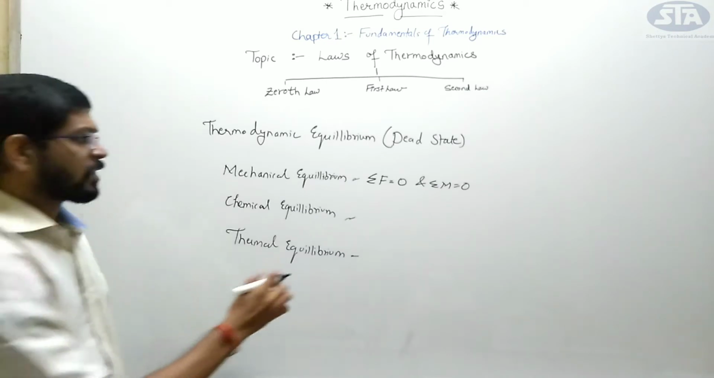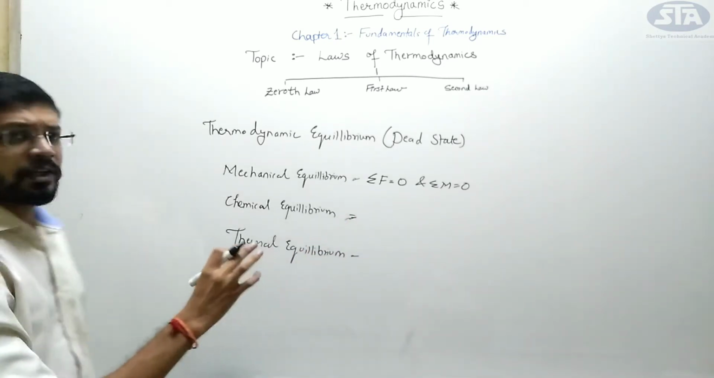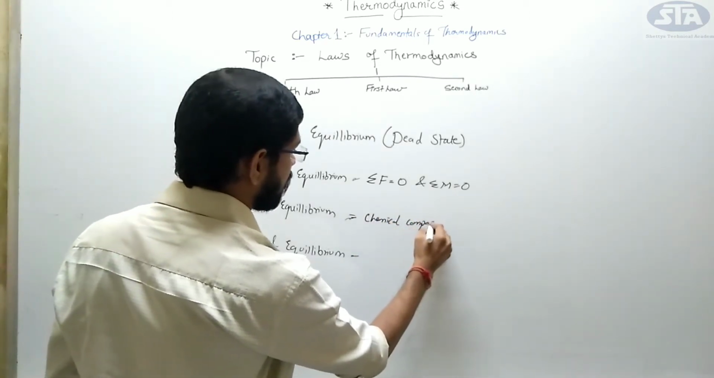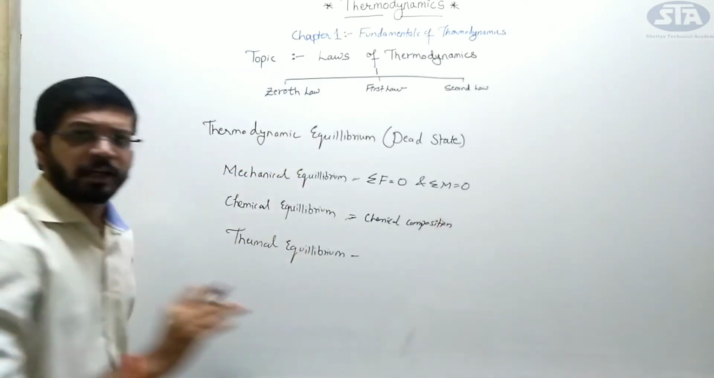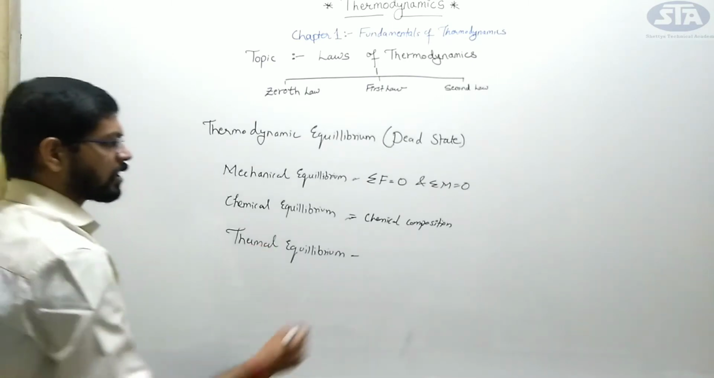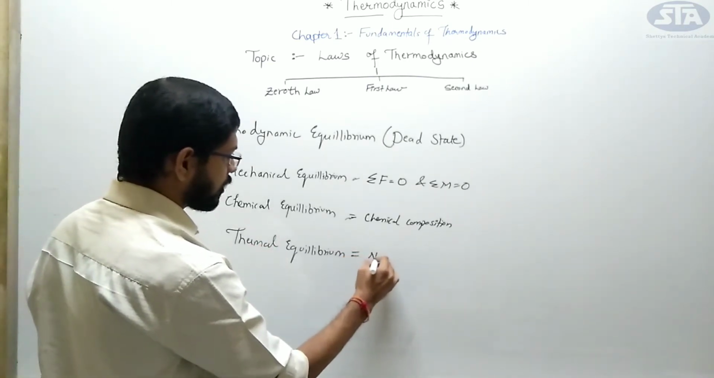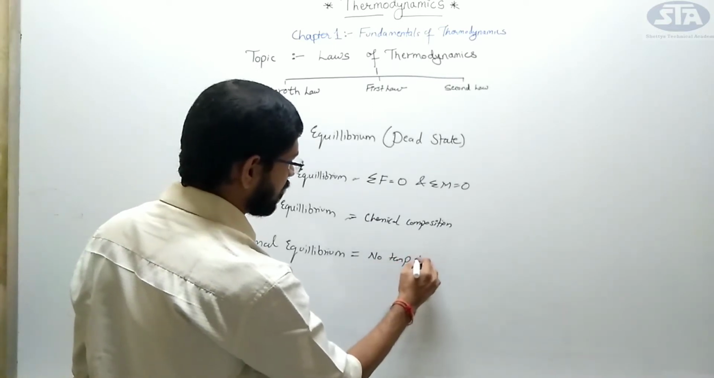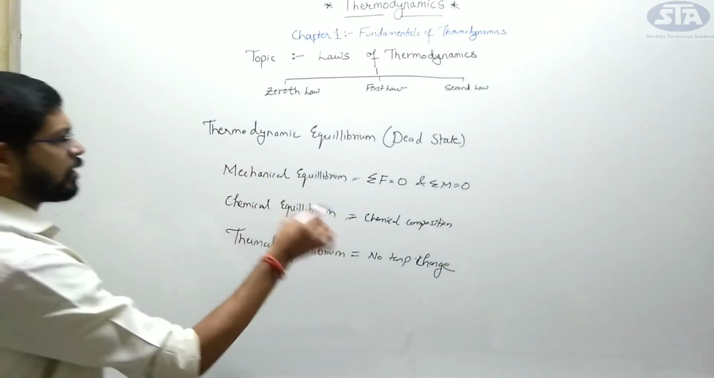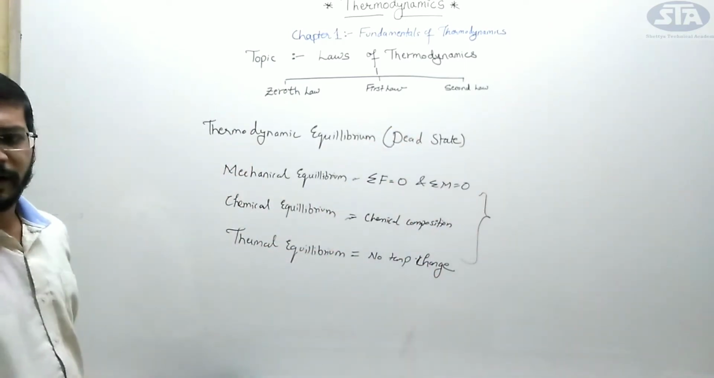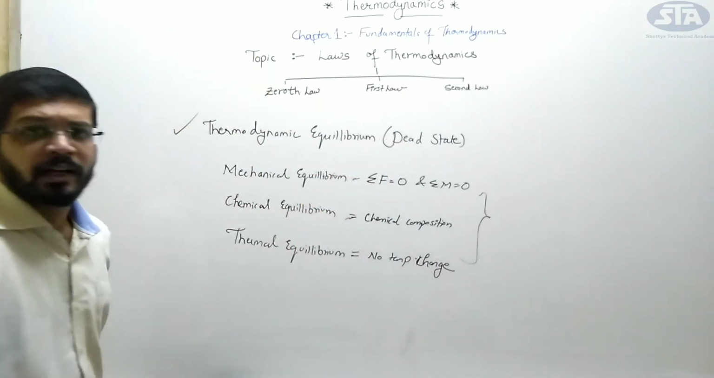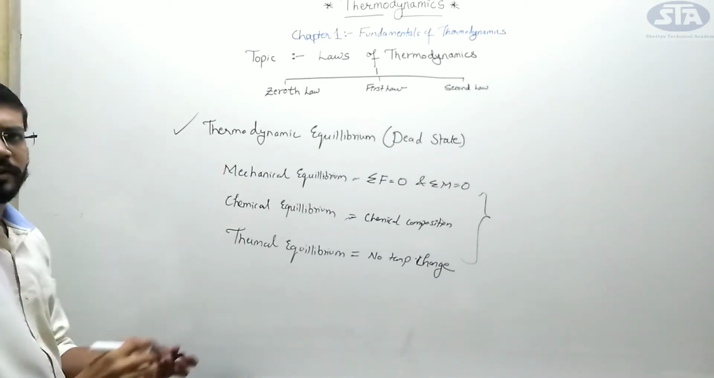What is chemical equilibrium? That is, the chemical composition throughout is constant, means there is no chemical change throughout the process, then I say the process is in chemical equilibrium. And in thermal equilibrium we have seen that no temperature change is nothing but thermal equilibrium. So we can say that when all these three states are attained, then my body is in thermodynamic equilibrium, or we define it as a dead state. Okay, clear with this concept?